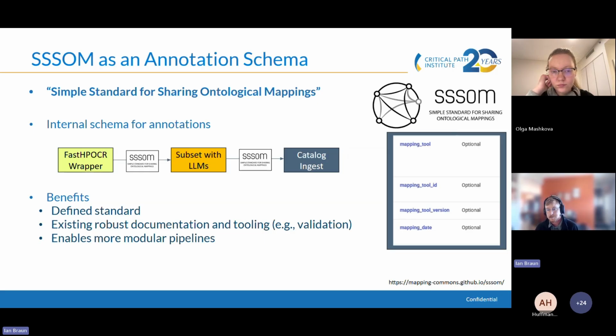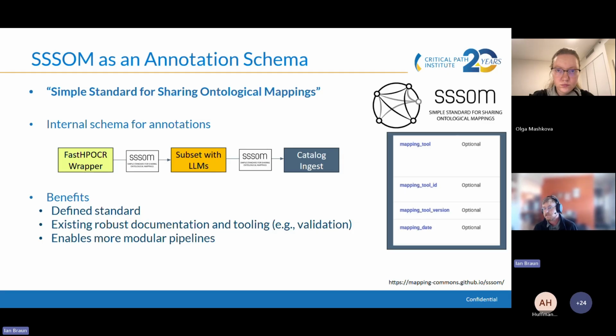So we're not producing something that is shared externally, but we've still found that using the schema has been incredibly valuable because it's a defined standard with robust documentation and also some associated tooling, like a Python package that you can use to validate SSSOM formatted metadata, et cetera.